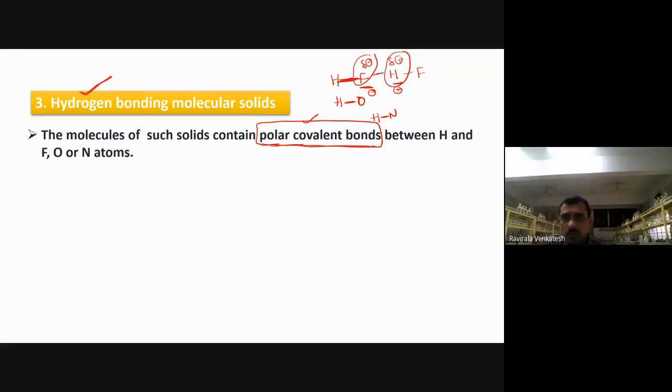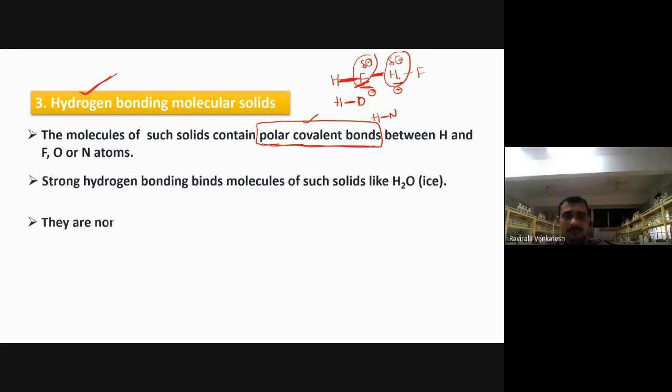Now this force of attraction present between the hydrogen and a more electronegative atom like fluorine or oxygen or nitrogen is called a hydrogen bond actually. So if you get this type of bonding, we are going to get what type of solids? Hydrogen bonding solids here, isn't it? So strong hydrogen bondings you are going to observe in ice. In ice, what type of bonding are you going to get? Hydrogen bonding.